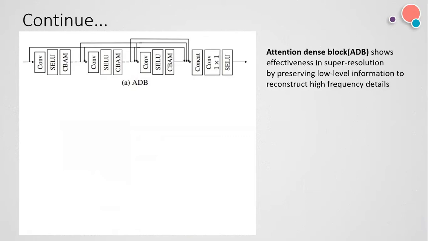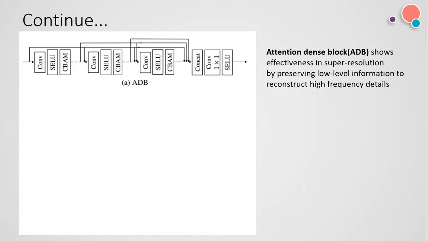So what is an attention dense block? Basically, you know the attention module, any attention block. What does this mean? It focuses on the main details. So why do we use the attention dense block here? Basically, it shows effectiveness in super resolution of images.